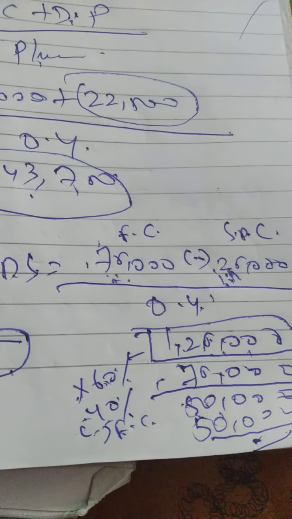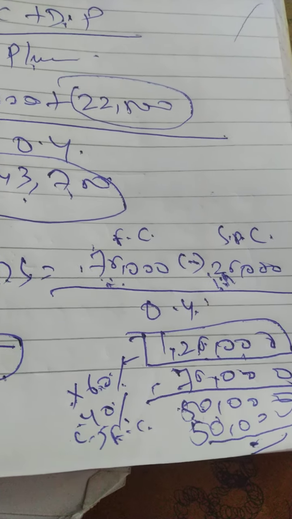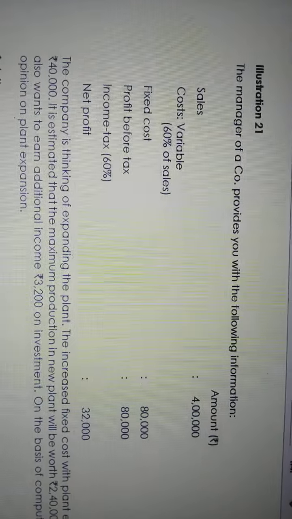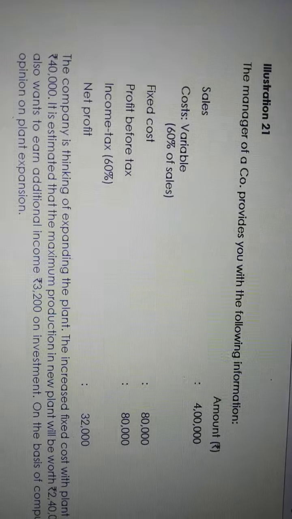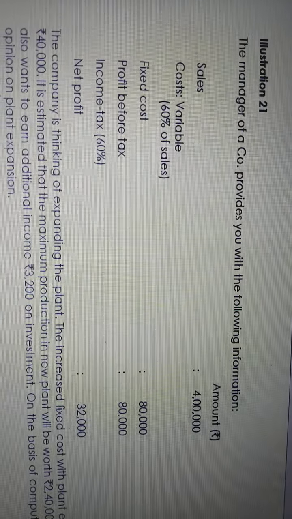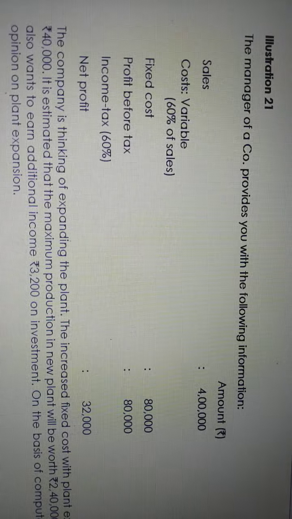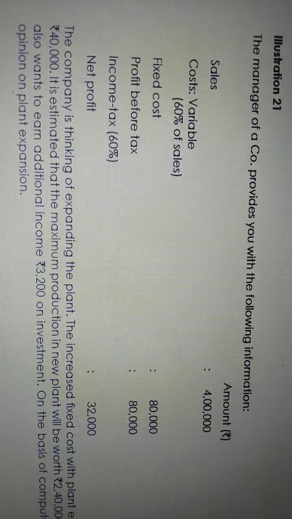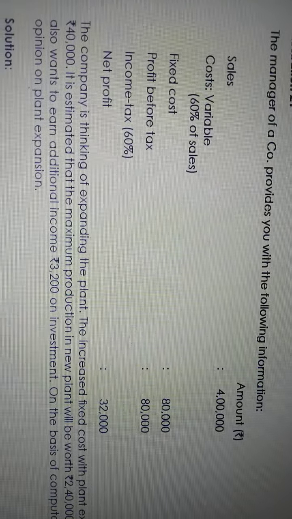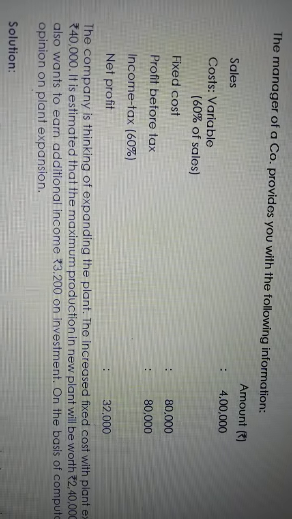So with this problem is over. We'll move to the next problem now. So illustration 21. The manager of a company provides you the following information. Sales 4 lakh, variable cost is 60% of sales, fixed cost is given as 80,000,